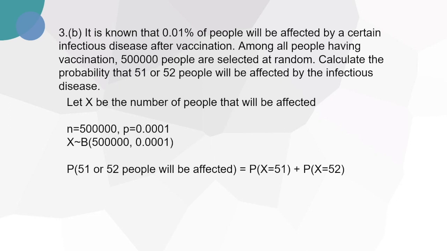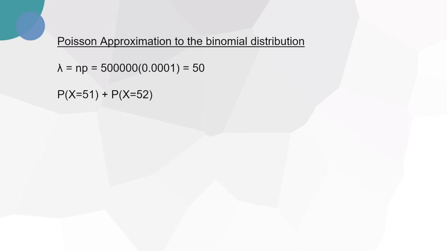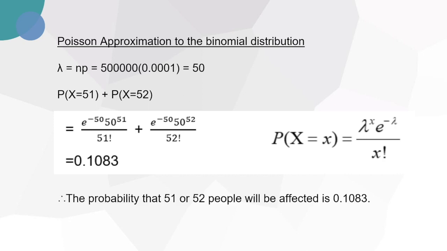And yet, after substituting the numbers into the equation, we cannot get the answer since the numbers are too large. So we can use the approximation, where lambda is equal to n times p, which is 50. And after putting the numbers into the equation, we can get the answer, which is 0.1083. So the probability that 51 or 52 people will be affected is 0.1083.